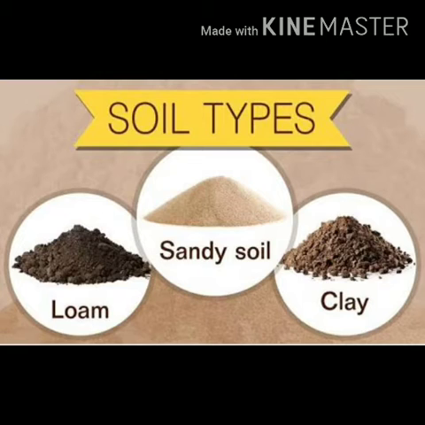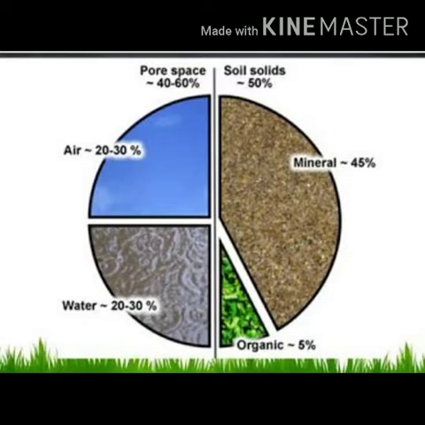Last, clay. These are the smallest soil particles. Other than these, soil also contains small stones and pebbles called gravel, minerals and humus. Soil also contains some amount of air and water.